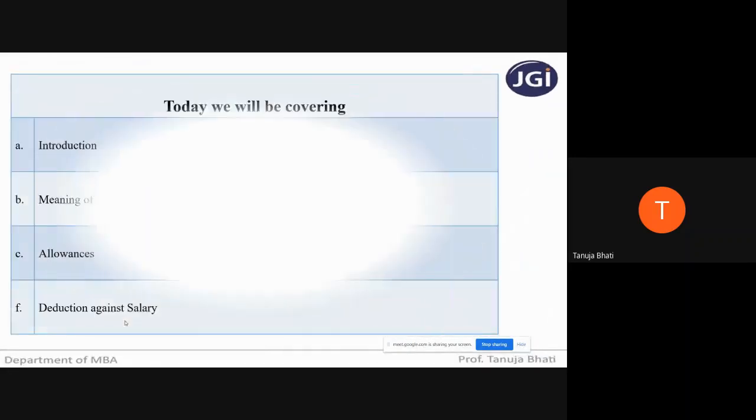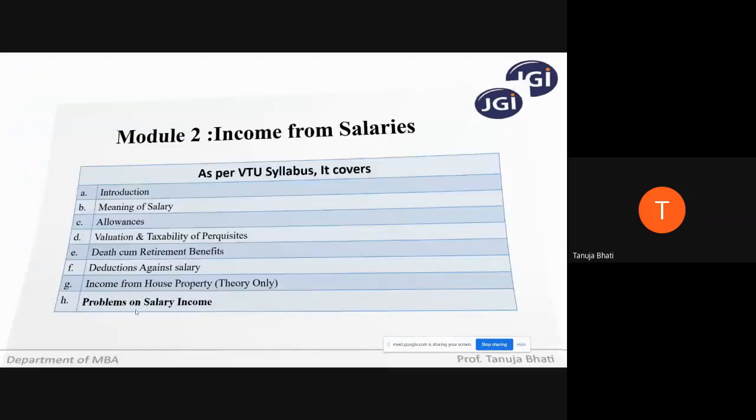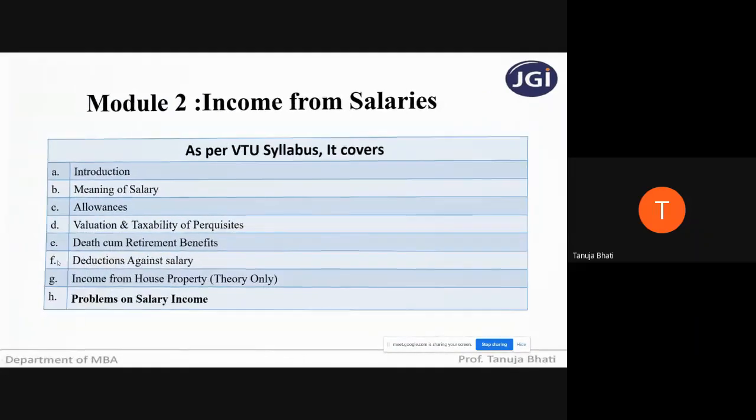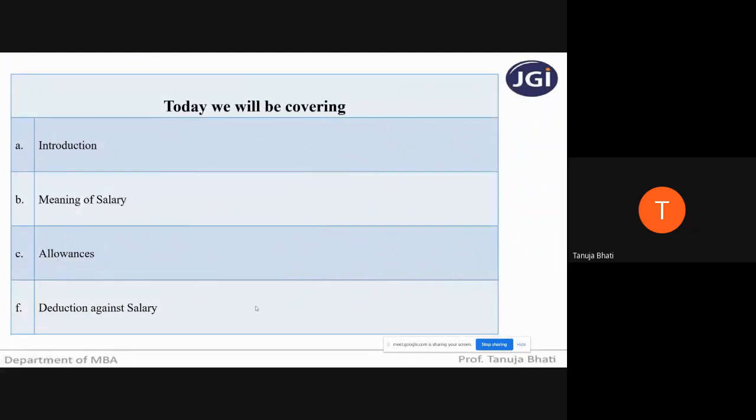In today's lecture, we are going to cover the introduction part, what is the meaning of salary, what are allowances, and what is deduction against salary. Now, the deduction against salary is the F point. That is why I've written it there, that we will be covering it in today's session.